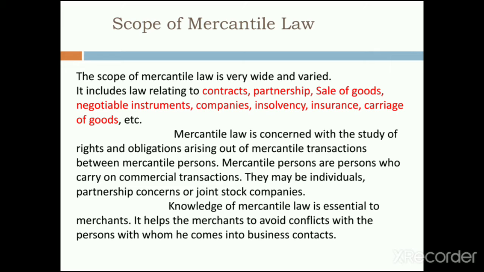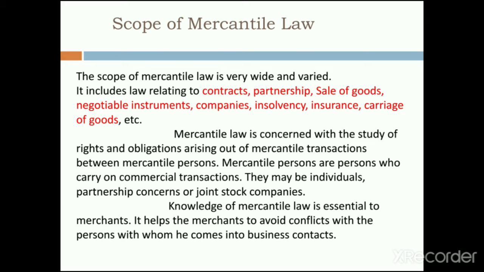Then, mercantile law is concerned with the study of rights and obligations arising out of mercantile transactions. If you do any business or mercantile transactions, the rights and duties, rights and obligations that arise, in detail we will come to know only if we have knowledge of mercantile law, business law. That is the important scope of studying mercantile law. Similarly, knowledge of mercantile law is essential to merchants. It helps merchants avoid conflicts with the persons with whom they come into business contact.